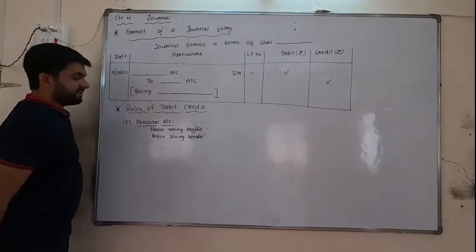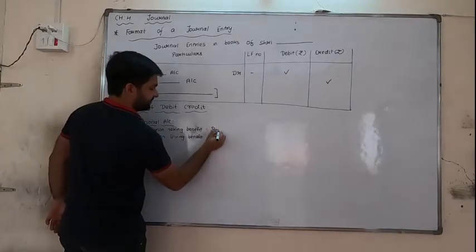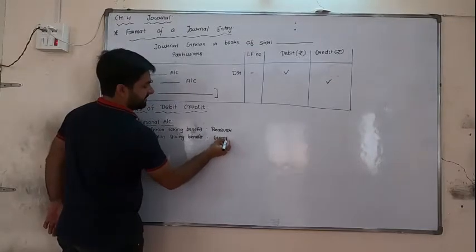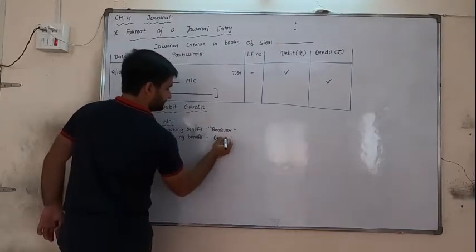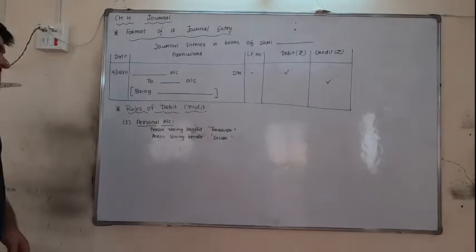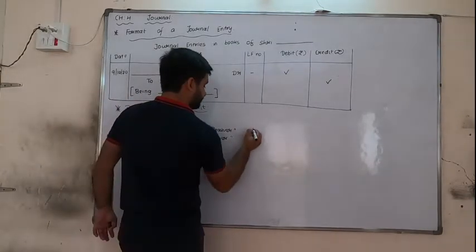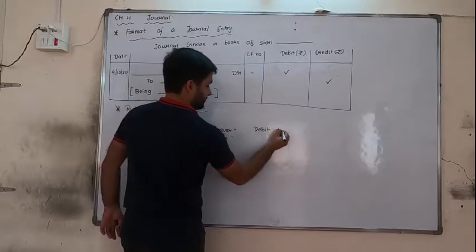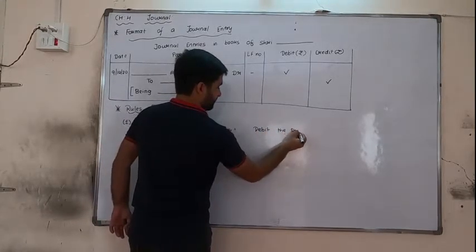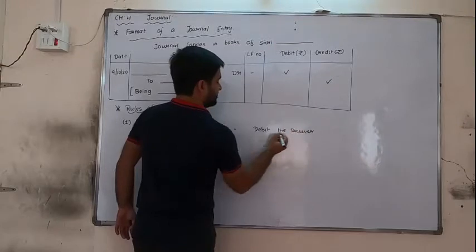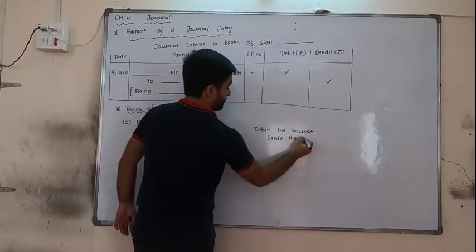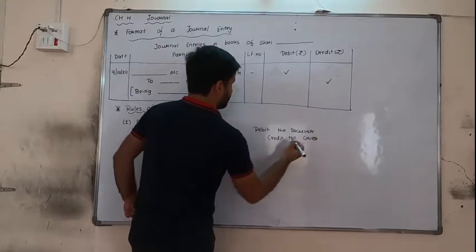The person taking benefit is the receiver and the person giving the benefit is the giver. Okay, now the rules. Debit the receiver, credit the giver.